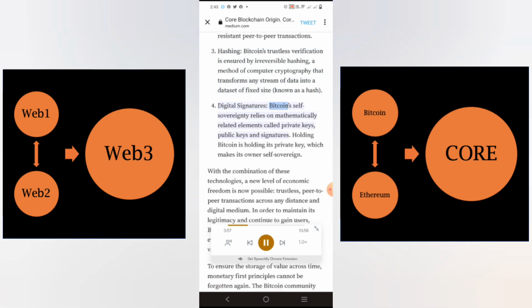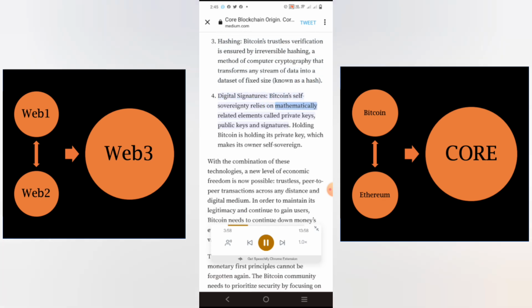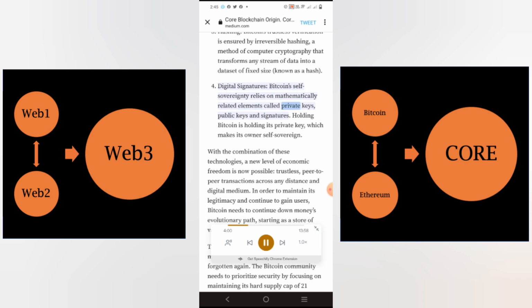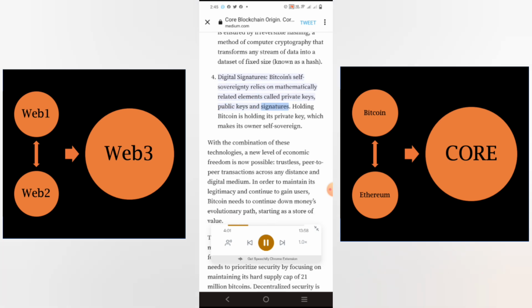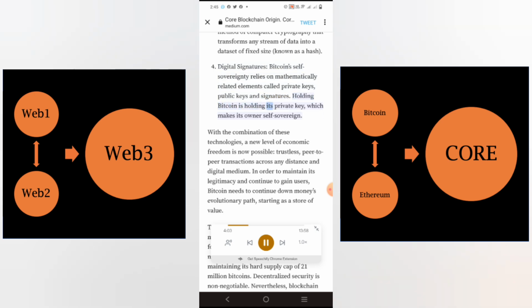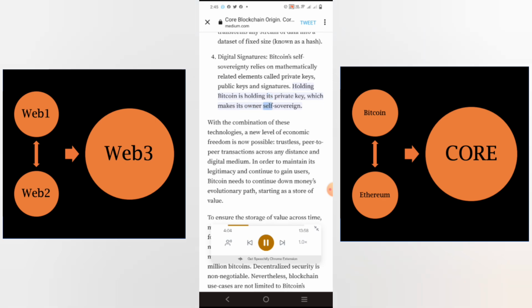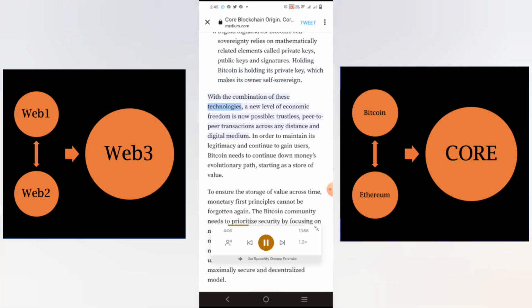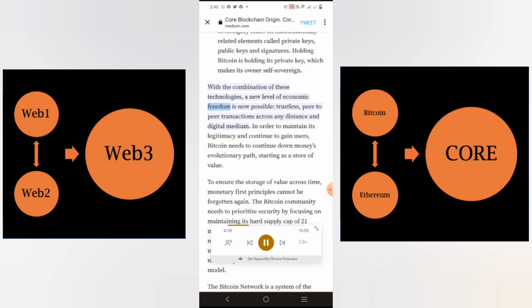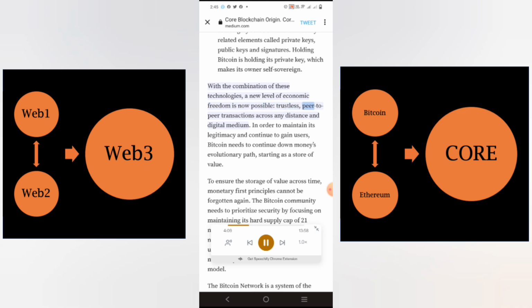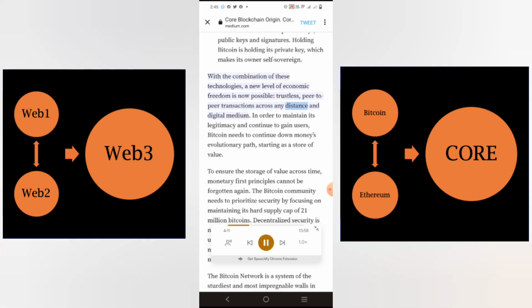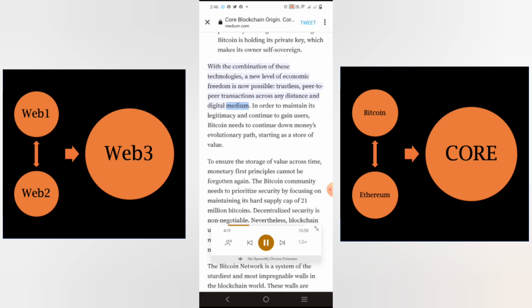Digital signatures. Bitcoin's self-sovereignty relies on mathematically related elements called private keys, public keys, and signatures. Holding Bitcoin is holding its private key, which makes its owner self-sovereign. With the combination of these technologies, a new level of economic freedom is now possible. Trustless, peer-to-peer transactions across any distance and digital medium.